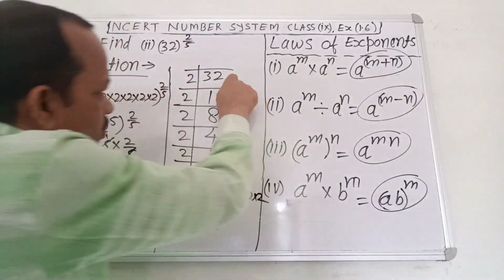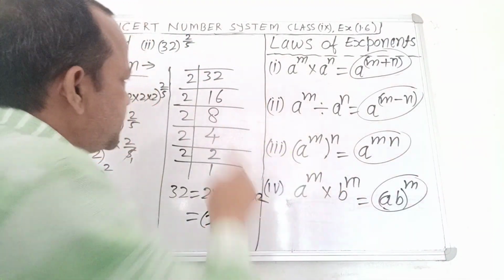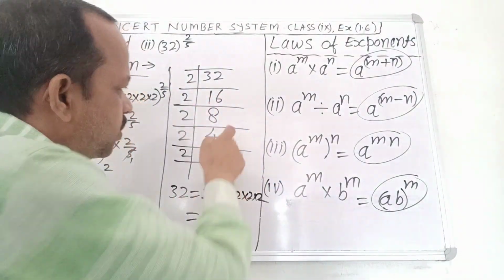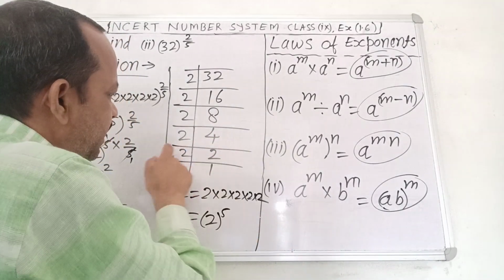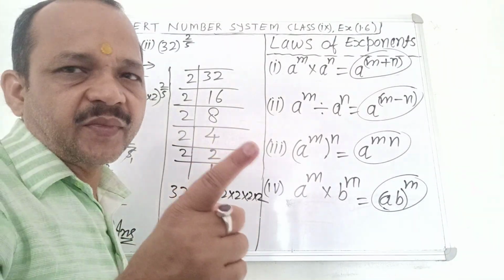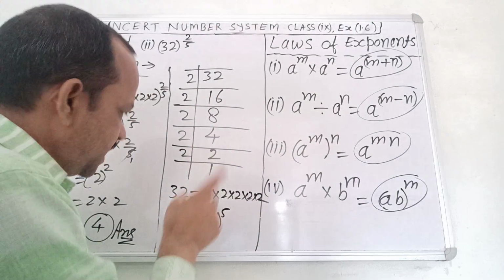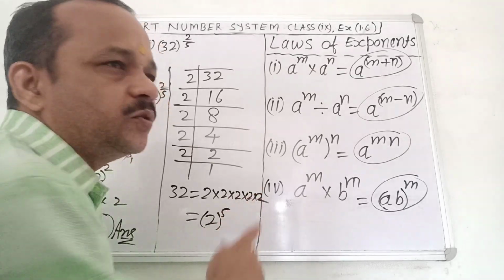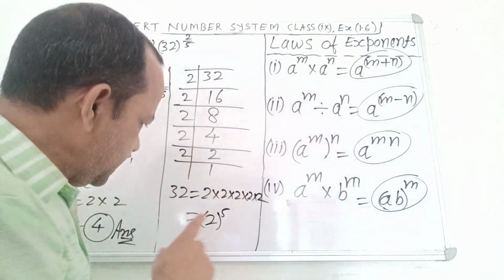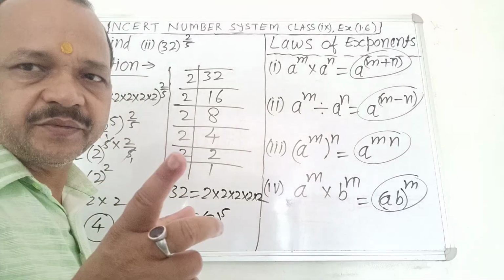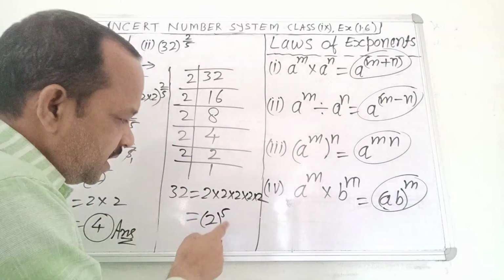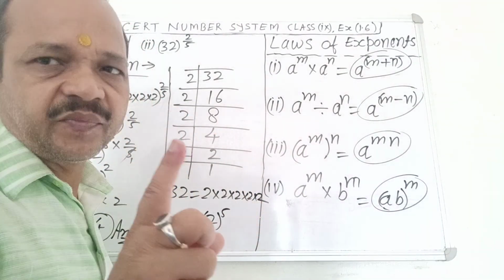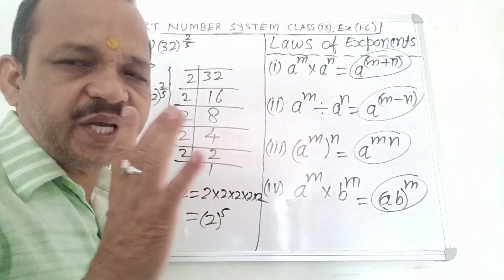32 divided by 2 you find 16. 16 divided by 2 you find 8. 8 divided by 2 you find 4. 4 divided by 2 you find 2. 2 divided by 2 you find 1. These are the factors of 32. It means 32 equals 2 multiply 2 multiply 2 multiply 2 multiply 2, five times. It means 2 power 5. 32 means 2 power 5 because here 2 is five times. No confusion about it. It is very easy.